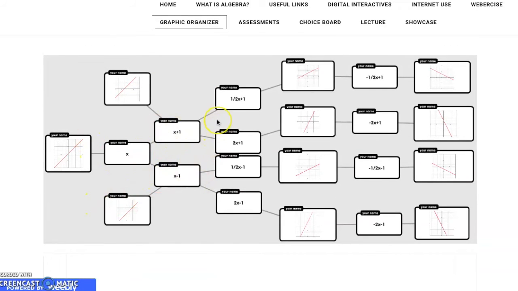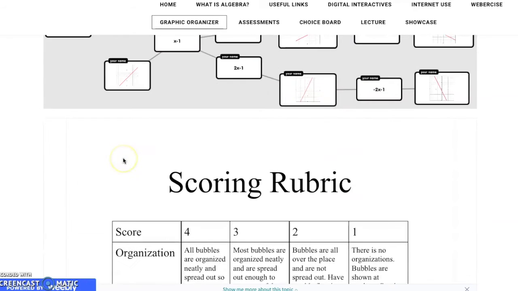So in this graphic organizer, you will be able to choose your own parent function, and you will just add to that parent function. So you will add different types of transformations, and every time you add a transformation, you will have to plug that into Desmos and give me a graph. So here's an example of mine, and yours will be similar to this, just using a different parent function.